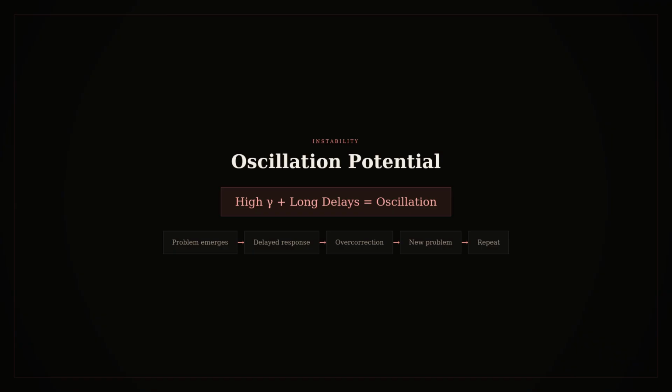Reform, backlash, reform, backlash. The amplitude of oscillation depends on delay length and responsiveness. Long delays plus high responsiveness equals big swings. The system overcorrects in both directions. Short delays or low responsiveness reduces oscillation. The system adjusts more smoothly. But low responsiveness has its own problems. It can let pressure build to dangerous levels before responding.